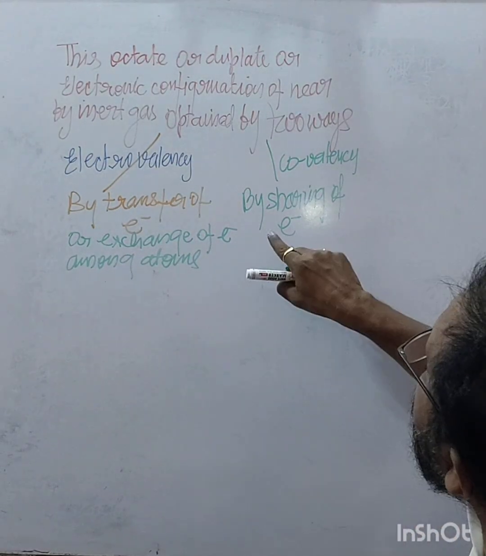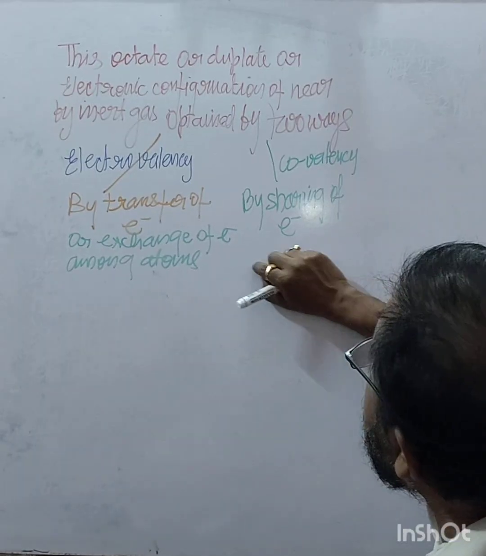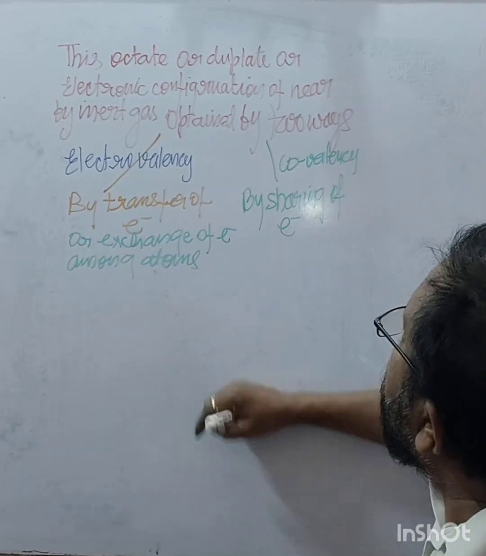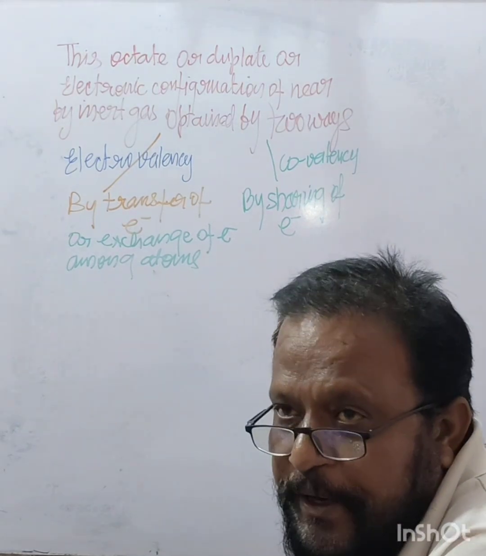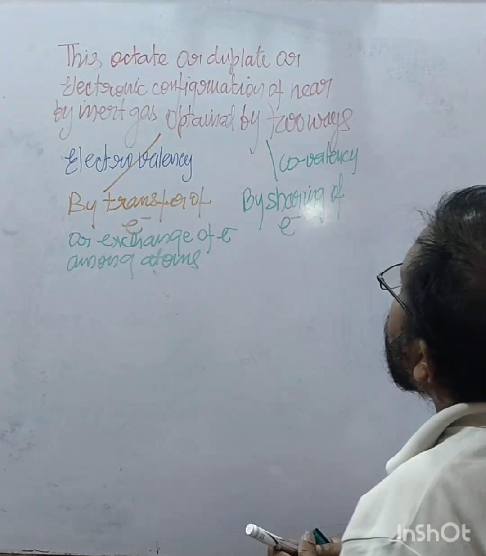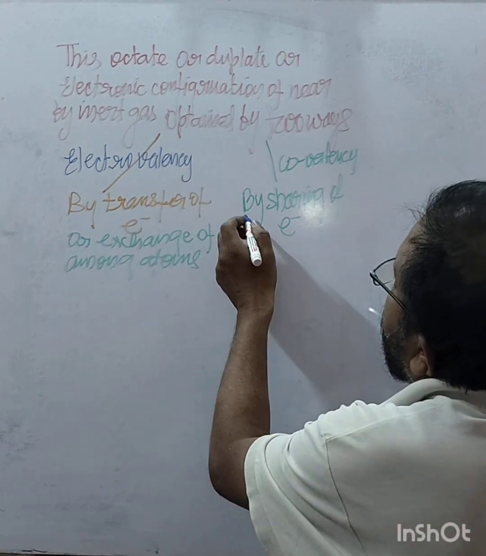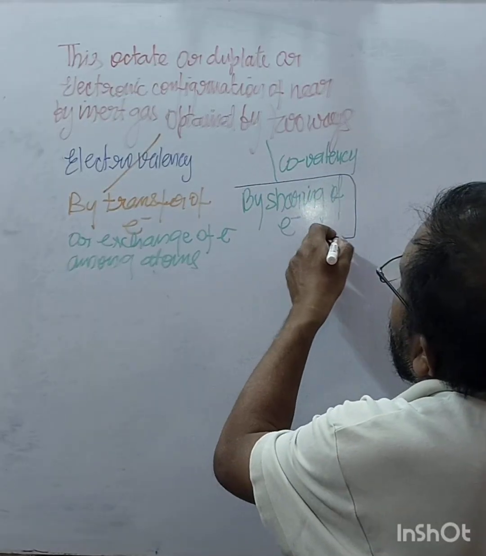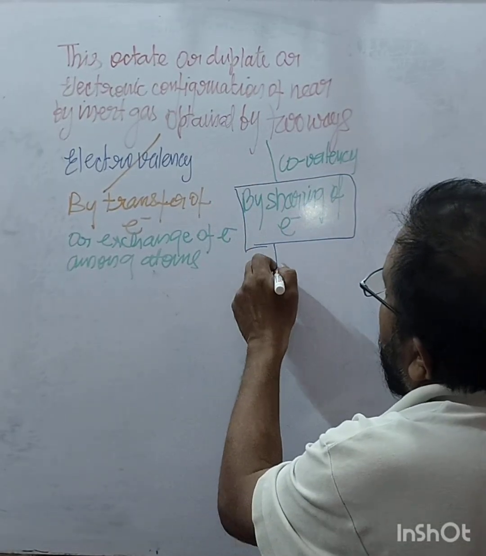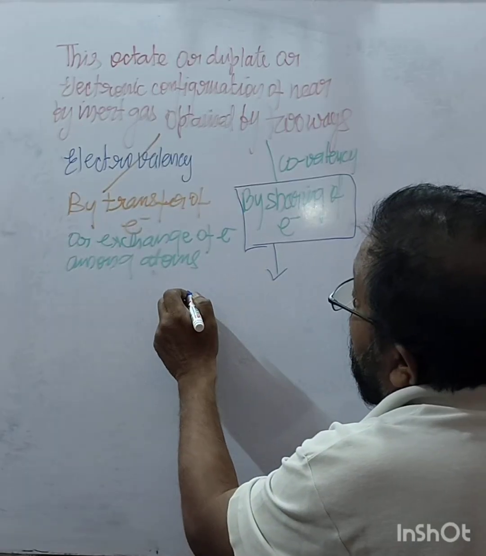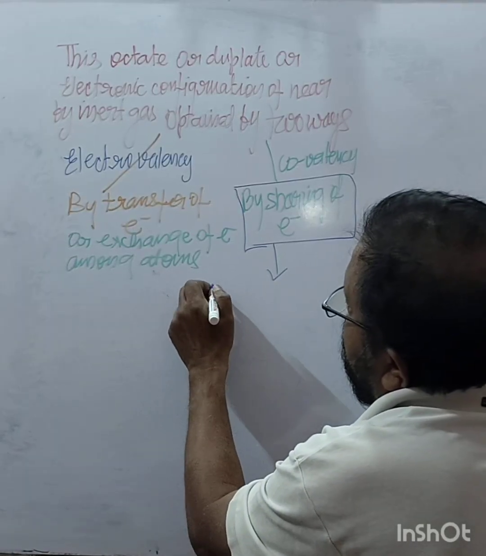What happens in sharing of electron? They are not transferring. By sharing of electron, atoms get a stable condition, and in this a chemical bond is formed.